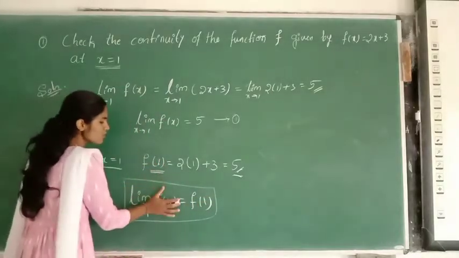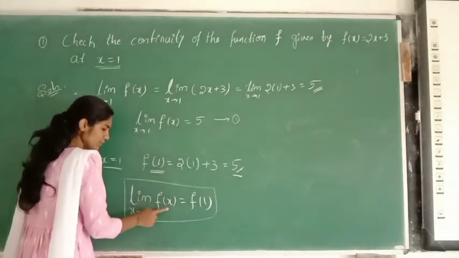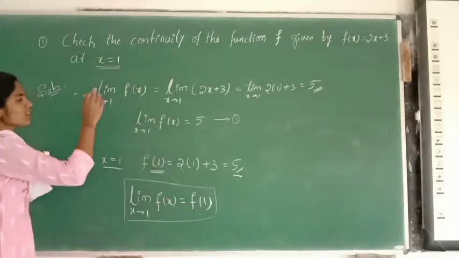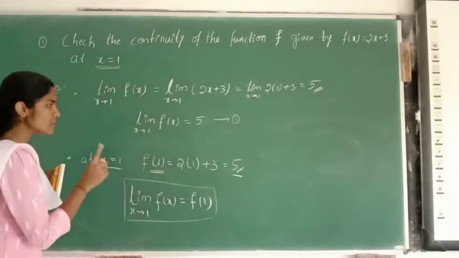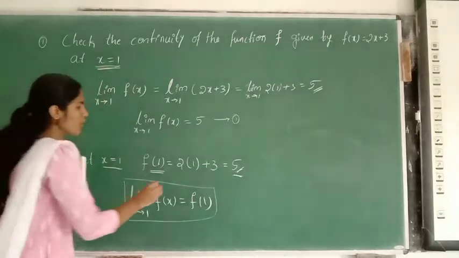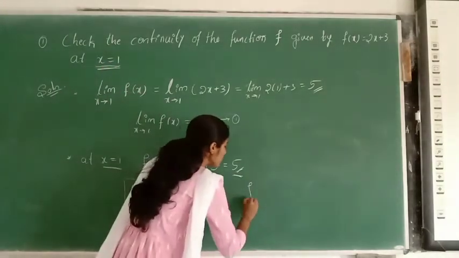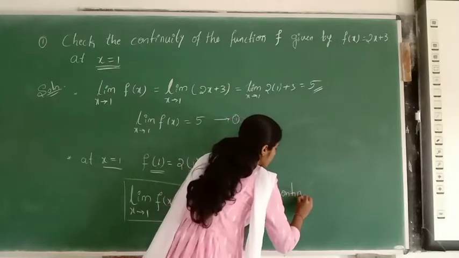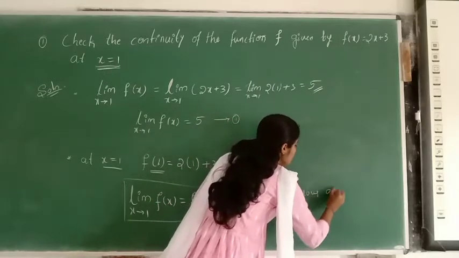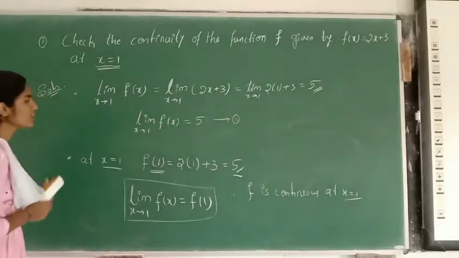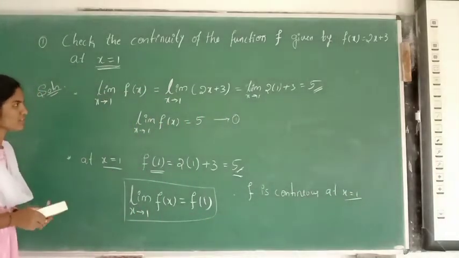When this is true, that is, the limit of the function is equal to the value of the function, then I say that the given function f is continuous at x is equal to 1. Therefore, f is continuous at x is equal to 1. Okay, the given function is continuous at x is equal to 1.